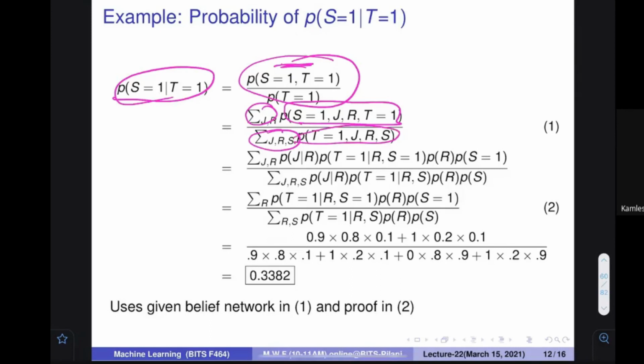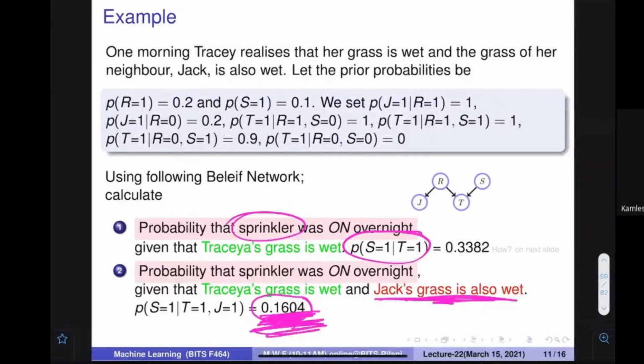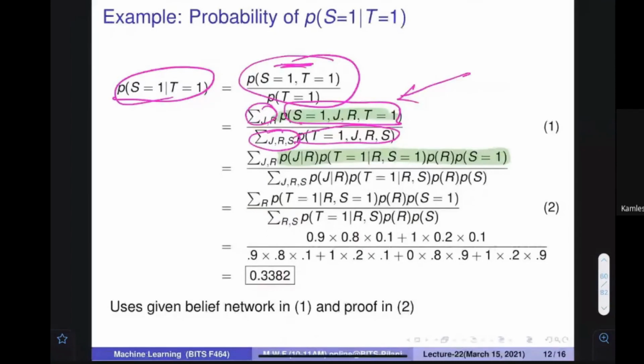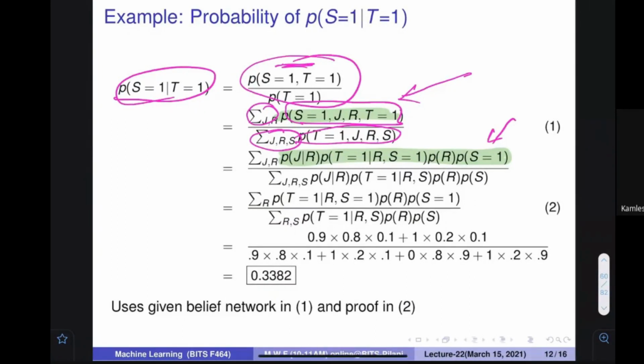You can write this particular equation, and we know this value. Why are we writing this? Because if everything is there, we know that there is an expression: probability of J given R, probability of R. We know this equation because of this particular kind of setting. We know what the probability is when all the variables are there. So we can write this particular expression. In this expression, a very important term is there.